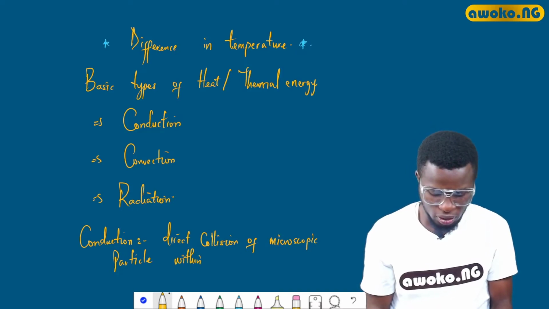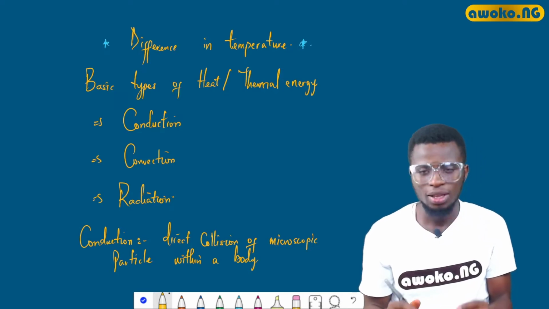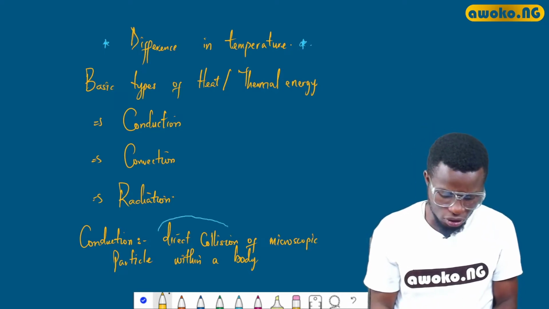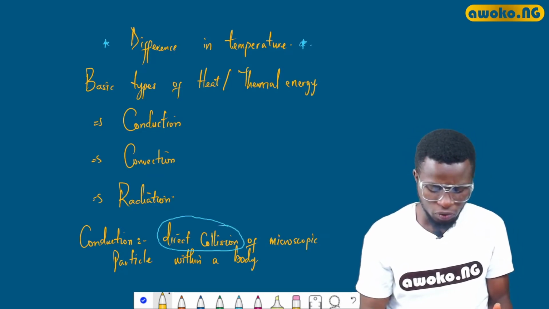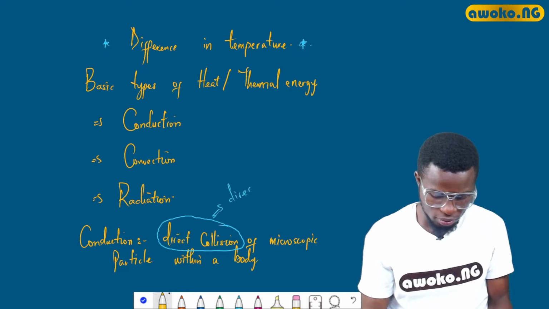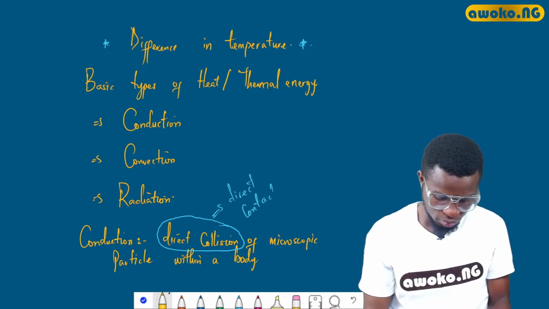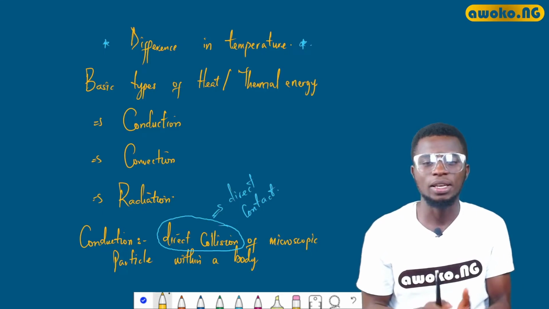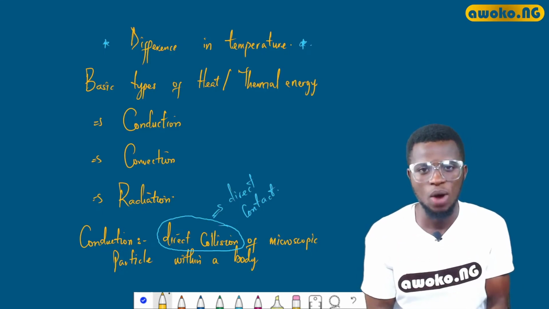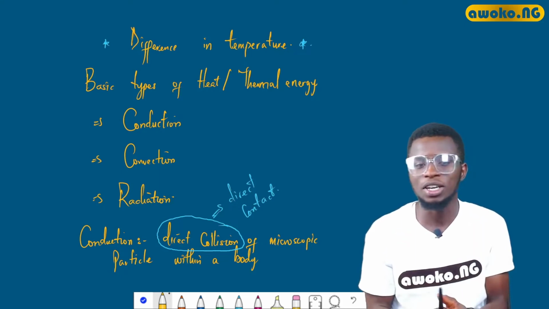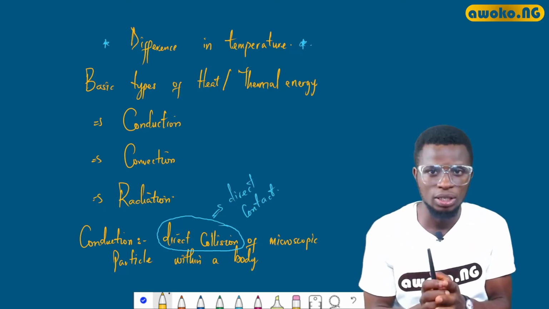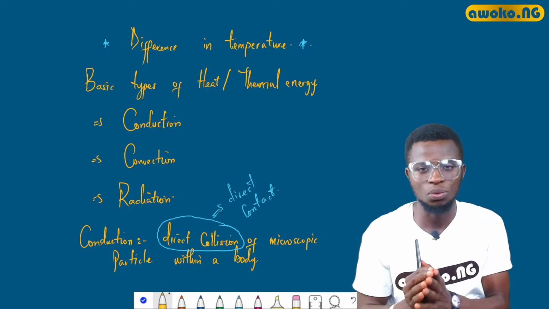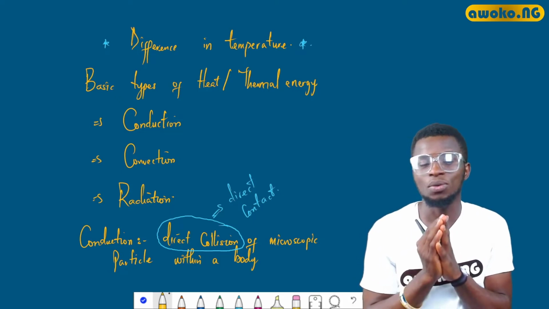So within a body. And the emphasis here should be on the direct collision. So it deals with direct contact. For instance, let's say we have a naked wire and probably by chance or mistakenly your body comes in contact with the naked wire.